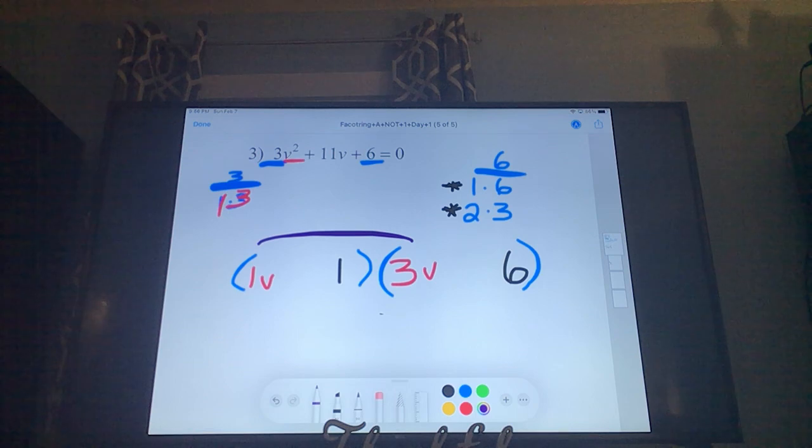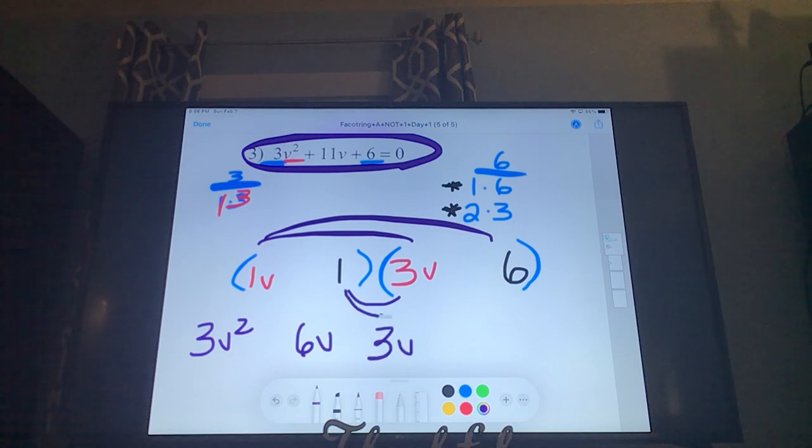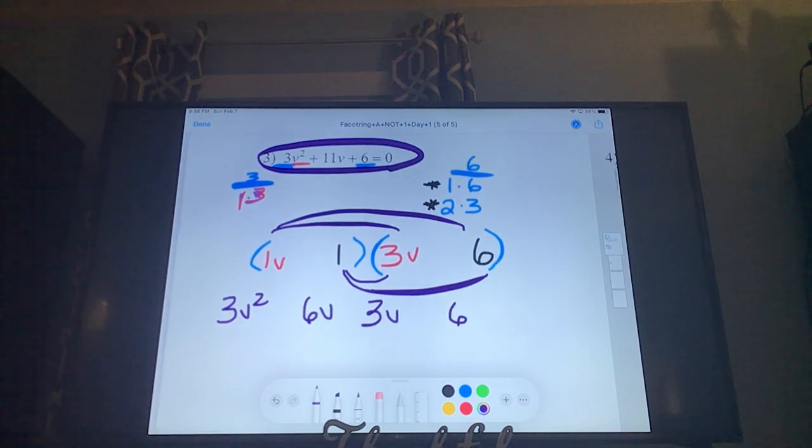1 times 3 is going to be 3v squared, because we're trying to get back to this. The outer, 1 times 6 is going to be 6v. The inner is 3v. And the last is 6. Okay, and so we can clearly see that the 3v and the 6 match up, and you always add these middle two. So the 6 and 3 add to 11.